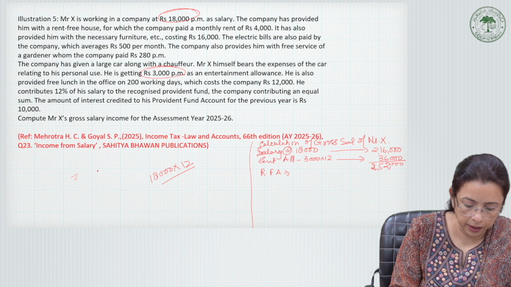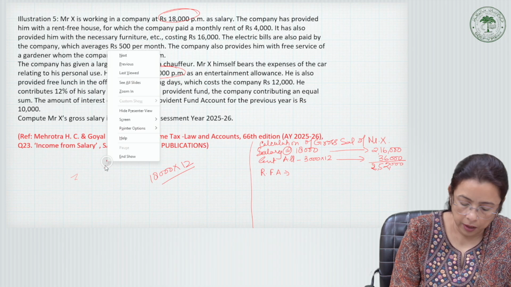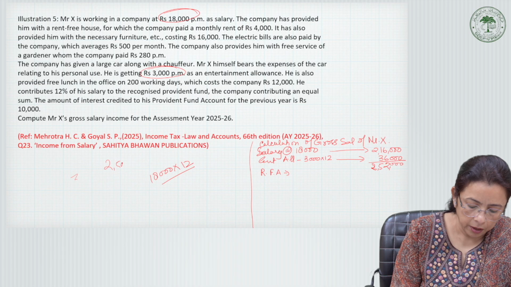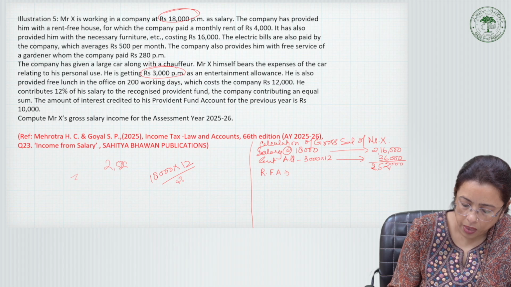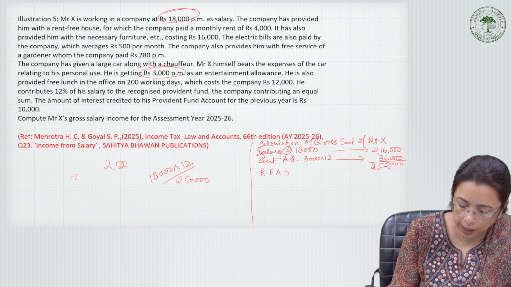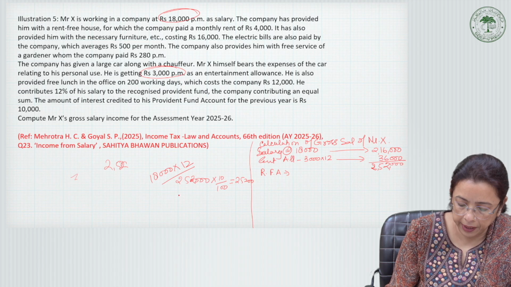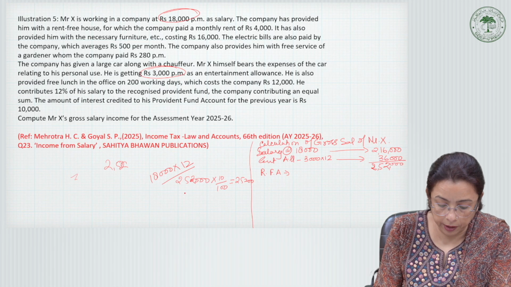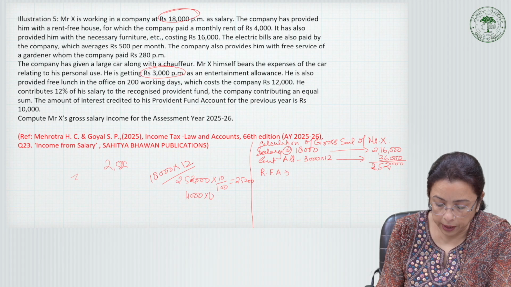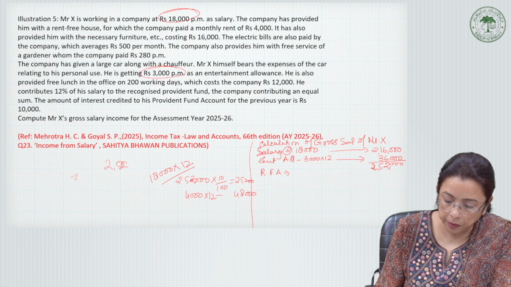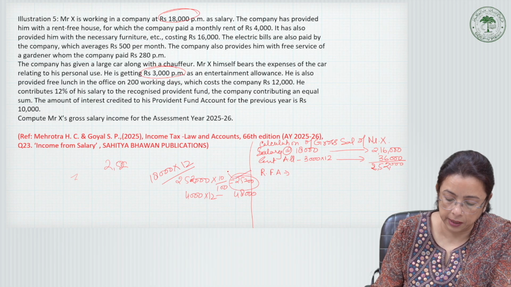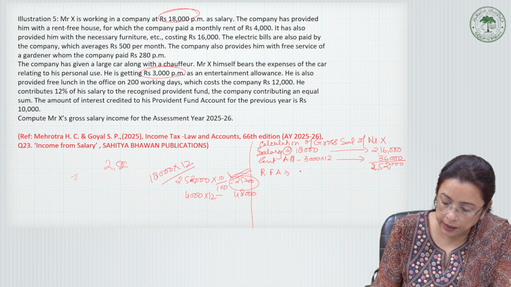Now let us find out the rent value of rent-free accommodation. Here we take 10% of 2,52,000, so we get 25,200. We'll compare it with the rent that is paid by the employer, that is 4,000 into 12, which is 48,000. The least of the two will be taken up as the RFA value,